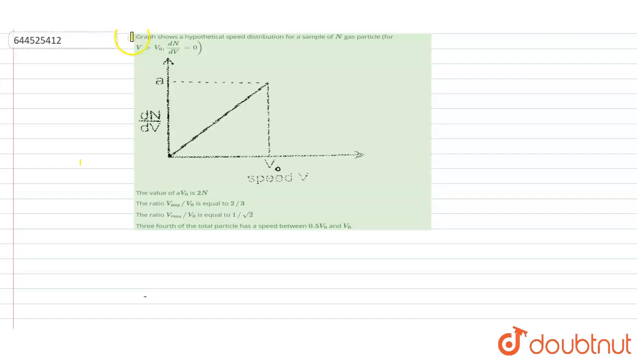Hello everyone. Our question is: the graph shows a hypothetical speed distribution for a sample of N gas particles, for v greater than v naught, dN over dv is equal to 0. This is our graph and these are our options A, B, C and D. We will check these options one by one as our solution begins.